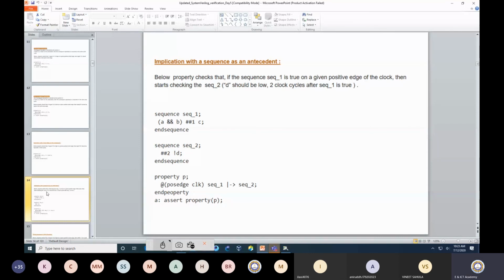Now, implication with a sequence as an antecedent. Here we are defining things in terms of a sequence. If the protocol says something that I need to verify, then the best thing is to go for an assertion.